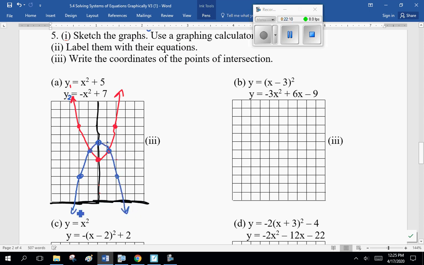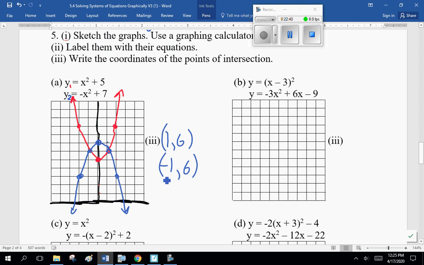so there we go. Now I did that off the top of my head because I've been doing this a long time, and I told you memorize the table of values for the basic quadratic: 0, 0, 1, 1, 2, 4, 3, 9. All right? So here the coordinates of the intersection are 1 and 6 and minus 1 and 6. So there's two points of intersection.